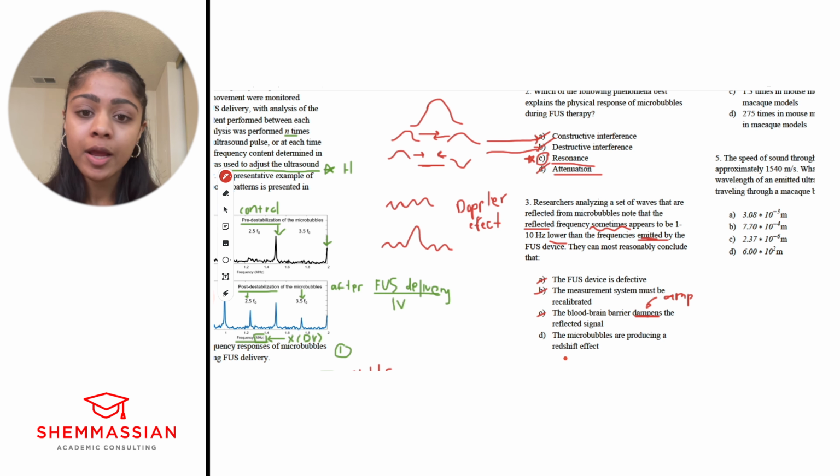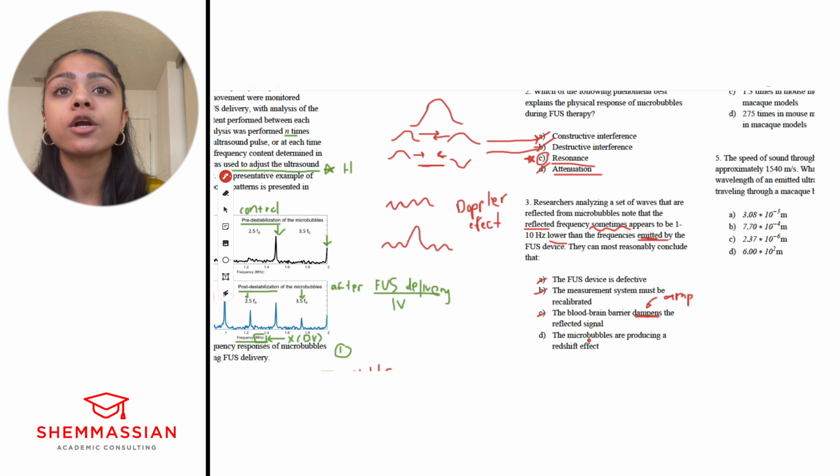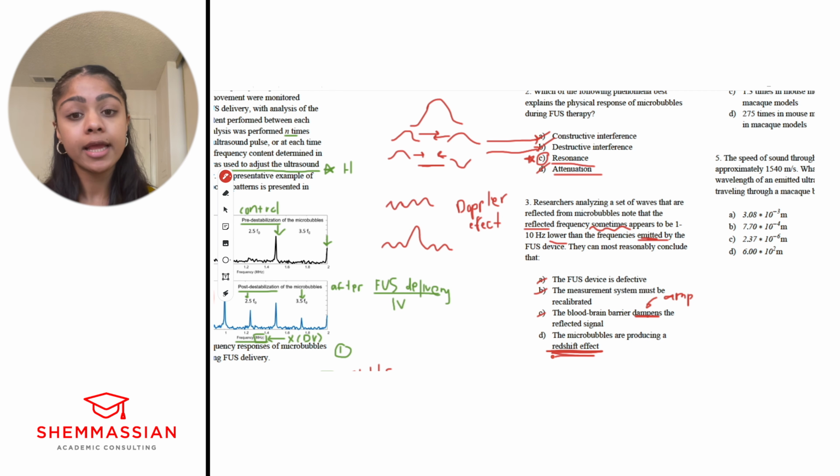So just by process of elimination, we can get to D, but we want to make sure that D is the correct answer, just to make sure that we eliminate it correctly as well. D, the microbubbles are producing a redshift effect. The redshift effect is a type of Doppler effect, right? So again, when we predicted the answer choices, we thought about Doppler effect.